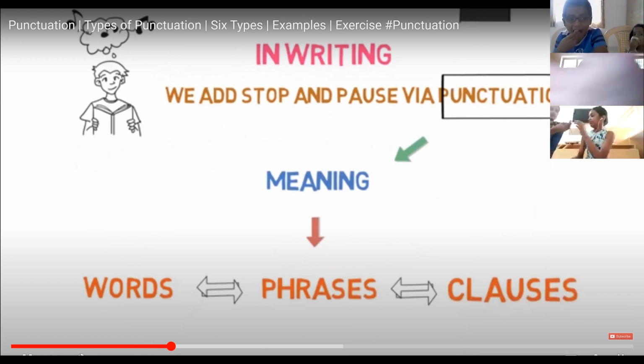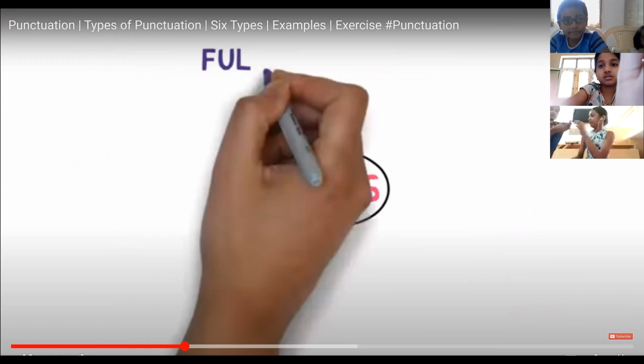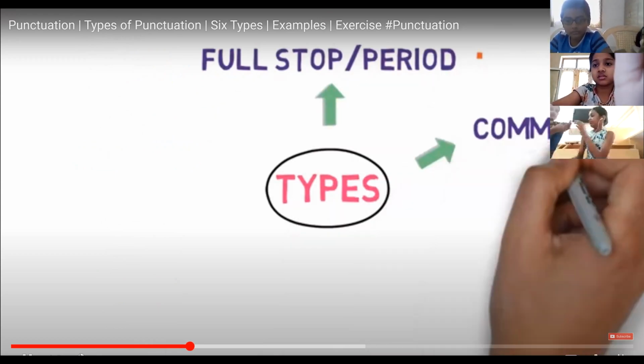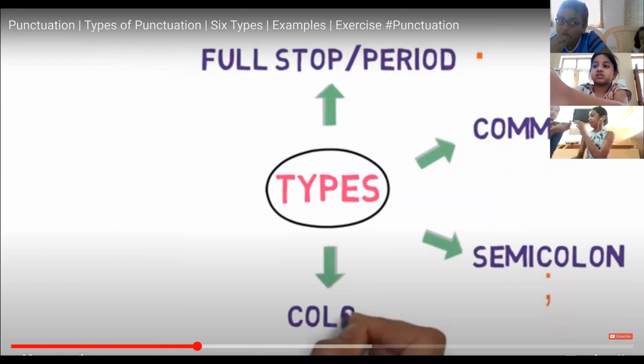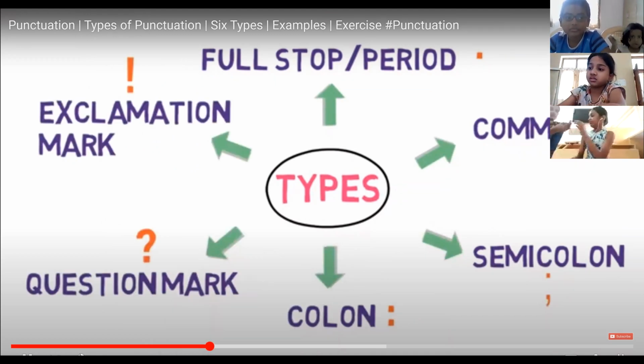Now, let's look into the types of punctuation. There are 6 principal punctuation marks or stops in English. Number 1, full stop or period. Number 2, comma. Number 3, semicolon. Number 4, colon. Number 5, question mark. And number 6, exclamation mark. Please note there are other punctuation marks as well that we will learn in the next video.